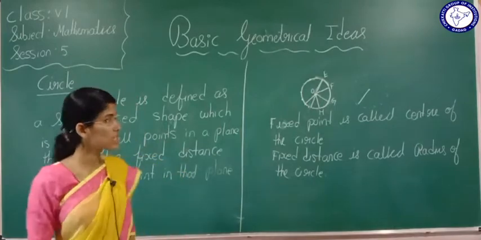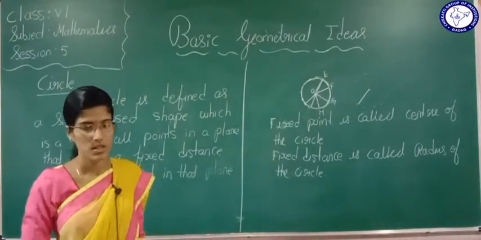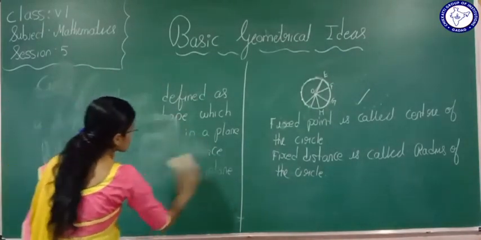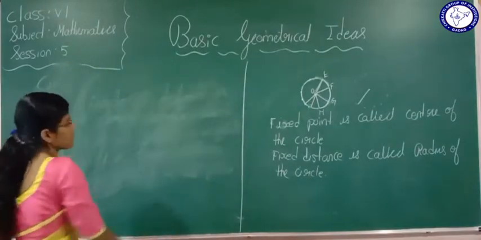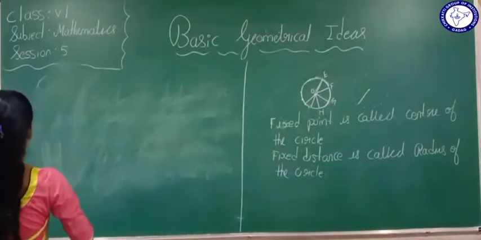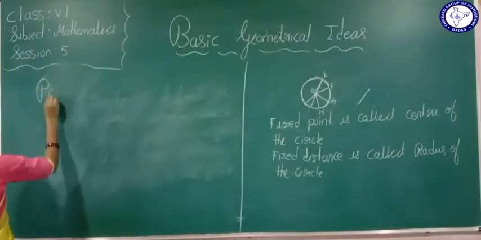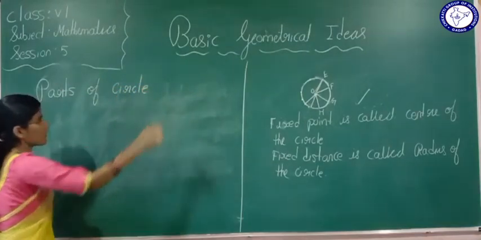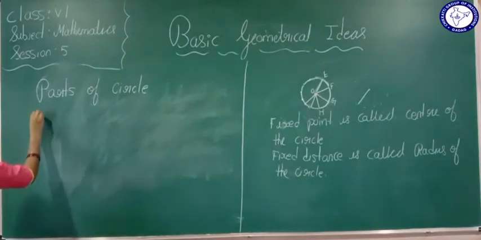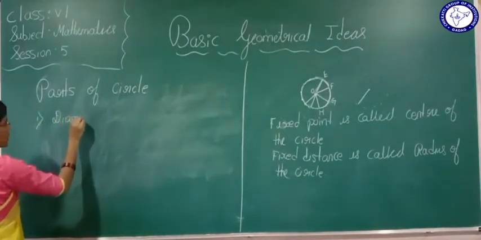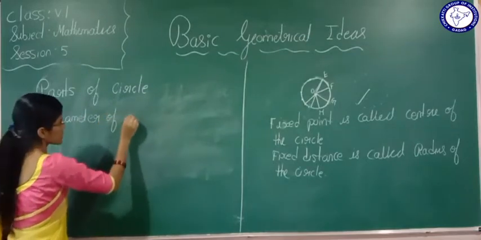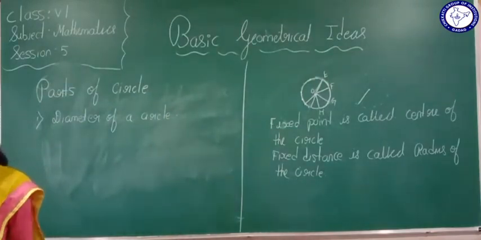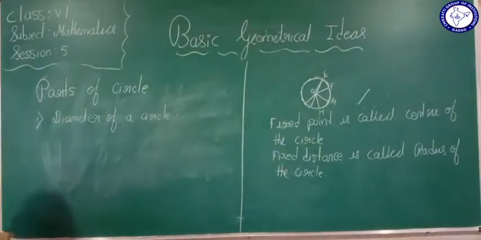Now we will see some terms related to circles. Some more definitions related to the concept. The next term is parts of a circle. The first part of the circle we are going to see is the diameter of a circle.